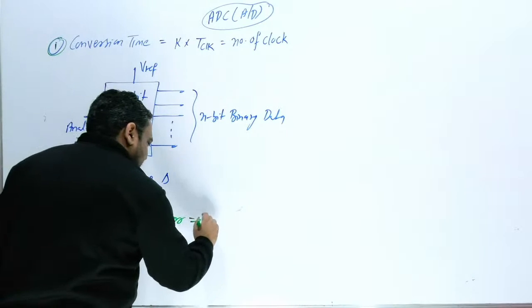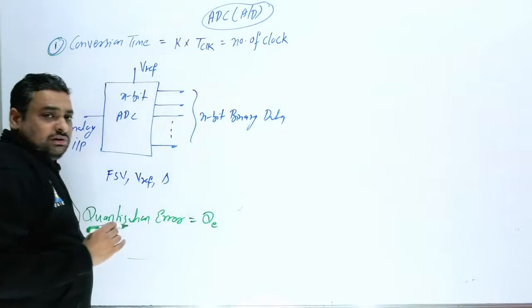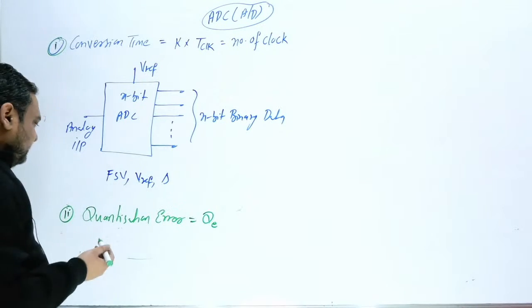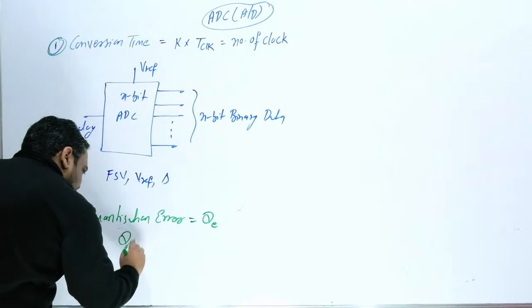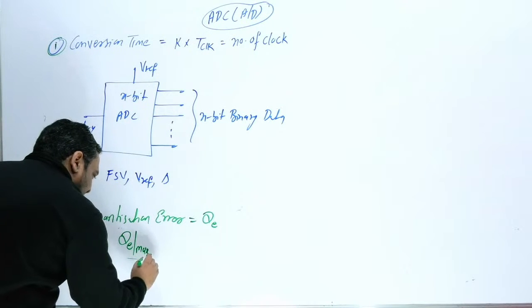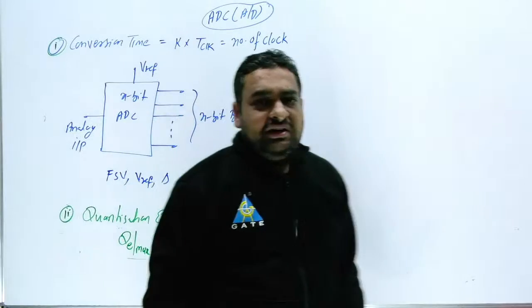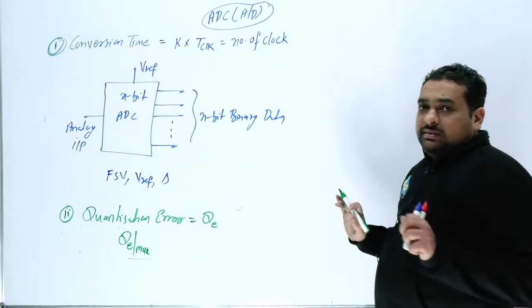Quantization error you can write as QE. Here we are interested in the maximum quantization error, QE max.